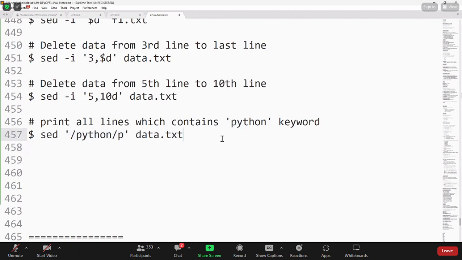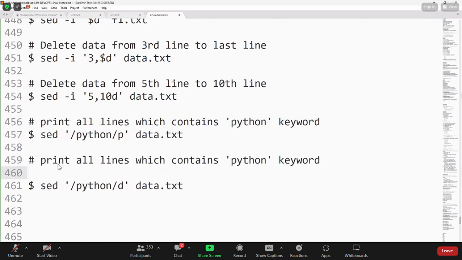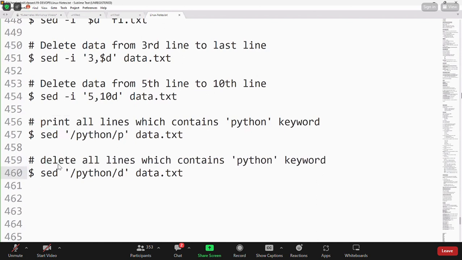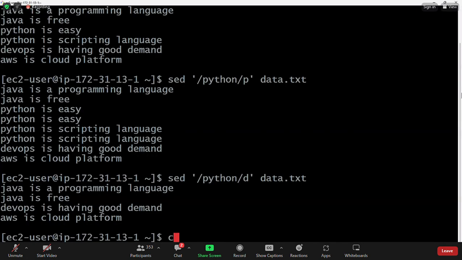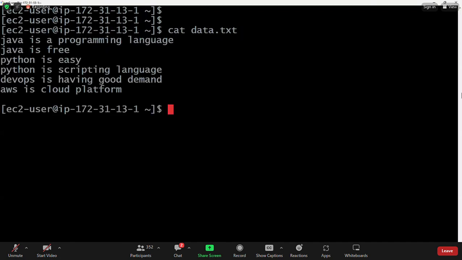So this command I am using, sed /python/d data.txt, is used to delete all the lines which contain Python keyword. In whichever line Python keyword is available, that line of data will be deleted from the file. Now let's go here. Cat data.txt.